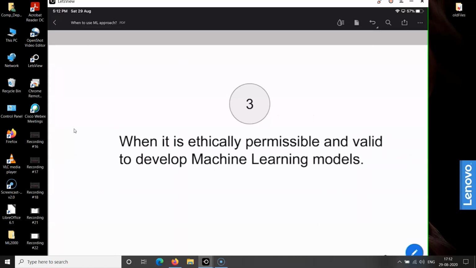The third condition that needs to be satisfied in order to deploy a machine learning based solution is that it must be ethically permissible. There are certain application domains in which deploying a machine learning based solution has serious consequences, such as medicine or law, crime profiling, or predictive policing. These are some of the application domains in which you need to take permission from the authority in order to deploy machine learning based solutions.